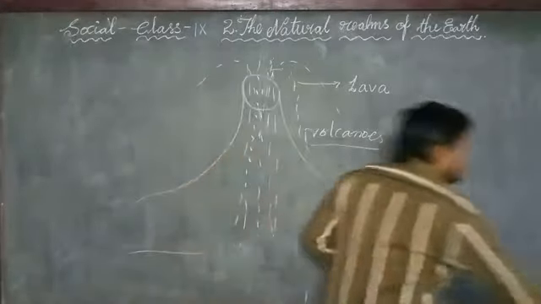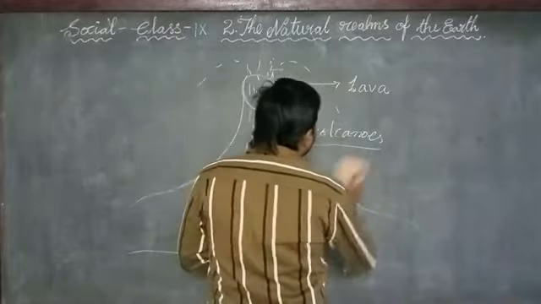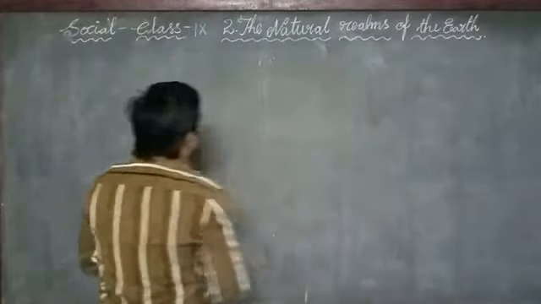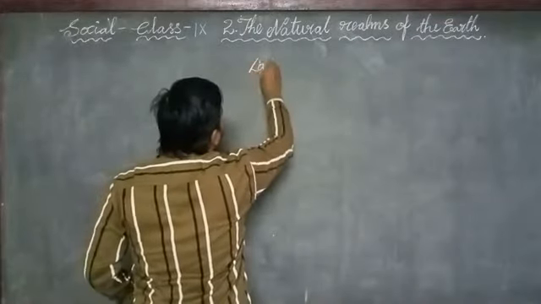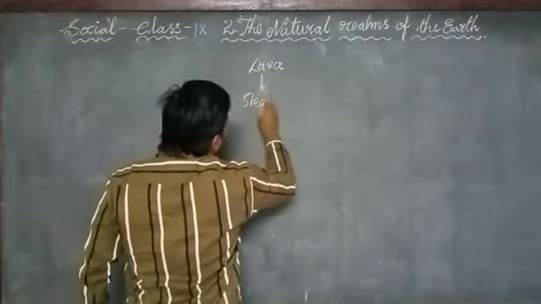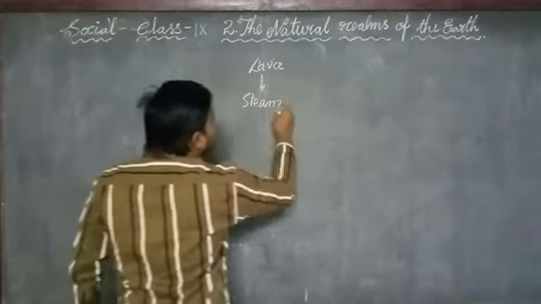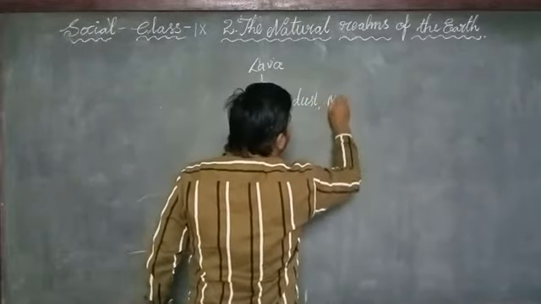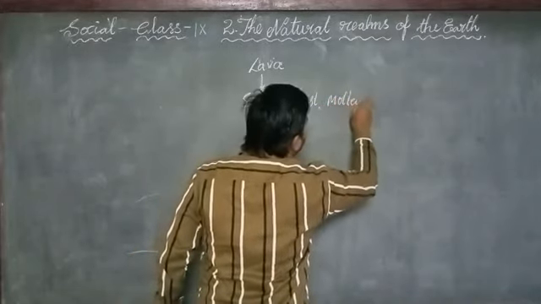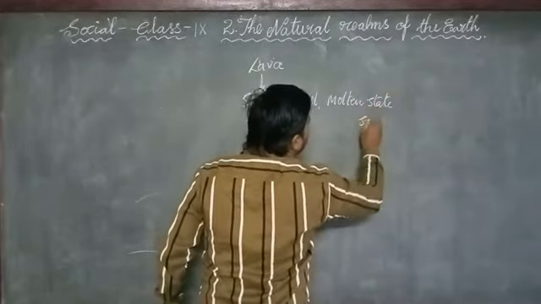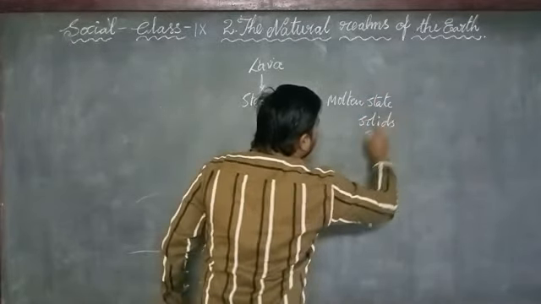Now let us see the composition of lava. Lava is composed of steam, dust and molten state solids.